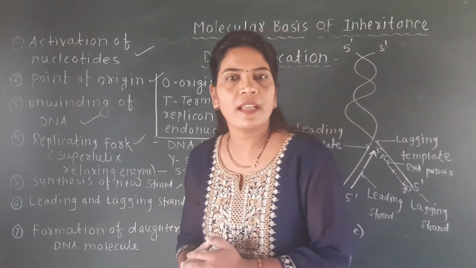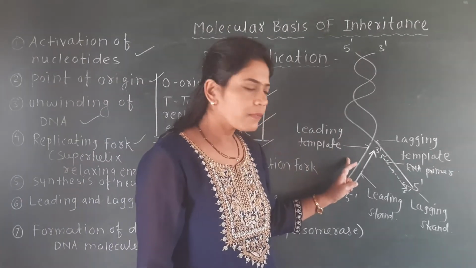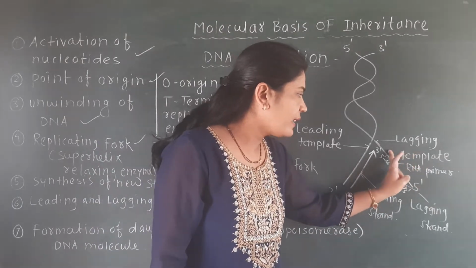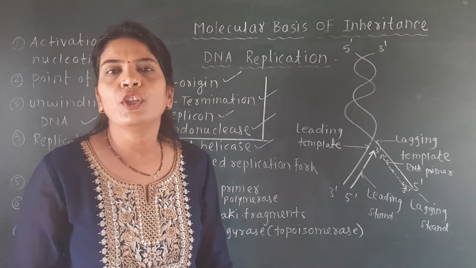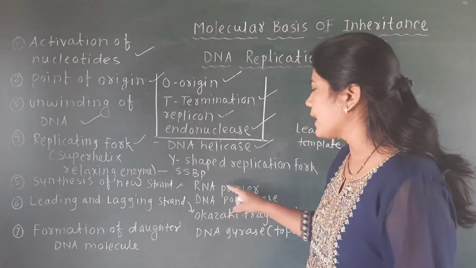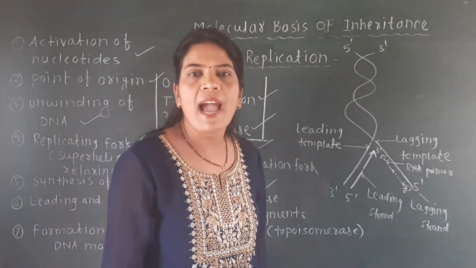In this point, the synthesis of the new strand, which requirements are there? On this leading template the new DNA strand gets synthesized, and on this lagging template the new DNA can also be synthesized. For the synthesis, two important requirements are there. One is called the RNA primer. What is meant by RNA primer?